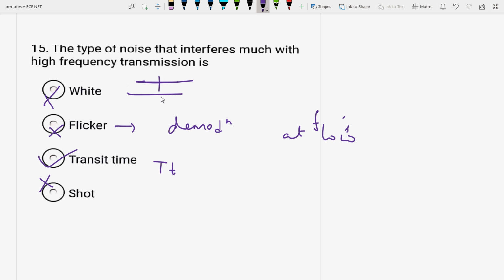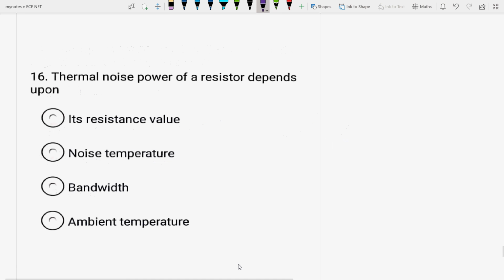Next question is, thermal noise power of a resistor depends upon its what? You know that thermal noise power Pn is equal to KTB. So it depends upon what? It depends upon the noise temperature. It does not depend on its resistance value or bandwidth or ambient temperature. It depends upon its noise temperature.